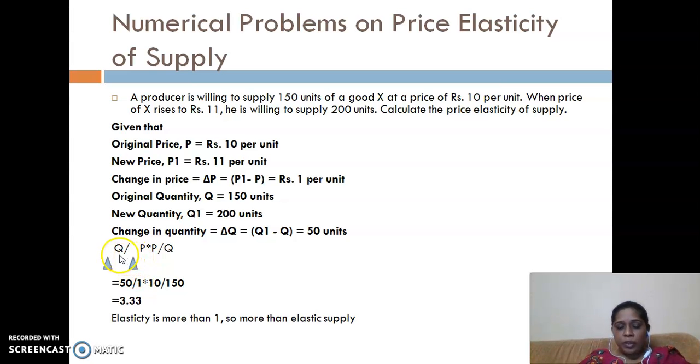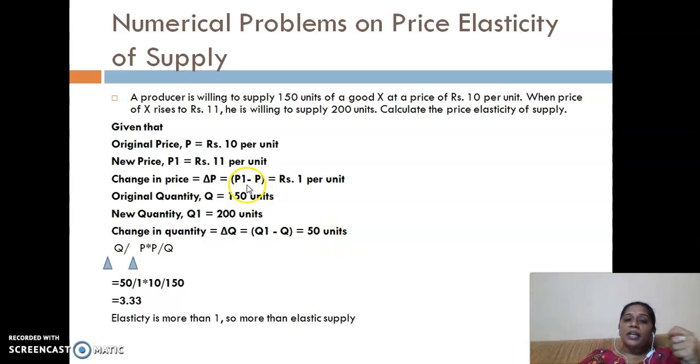Now, what is delta Q here? It is the change in quantity, and delta P is the change in price. So I think we are able to see that delta Q is equal to Q1 minus Q. That means new quantity minus original quantity. New quantity was 200, original 150. So 200 minus 150 will be 50.